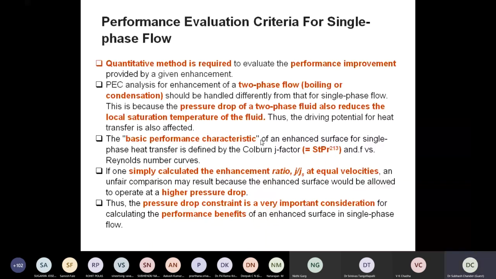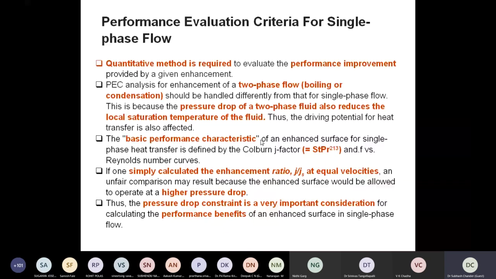So the basic performance characteristics of the enhanced surface for single-phase heat transfer is defined by the Colburn J factor. I hope many of the participants are aware of this Colburn or Prandtl analogy, Reynolds analogy, right? There's a relation between the friction and the heat transfer, between heat transfer and momentum transfer, right? Those types of things are well discussed in the literature. The Colburn J factor is the product of the Stanton number and the Prandtl number raised to the power 2/3.